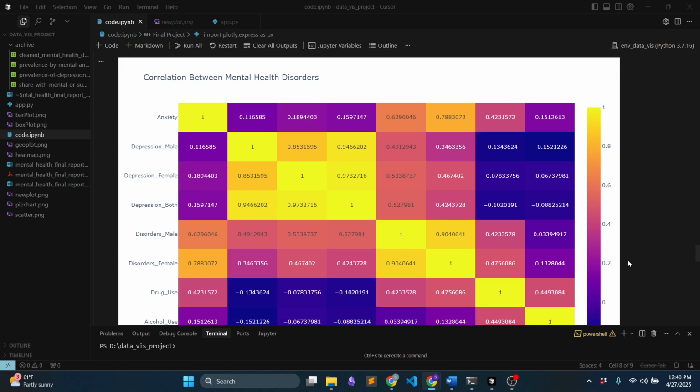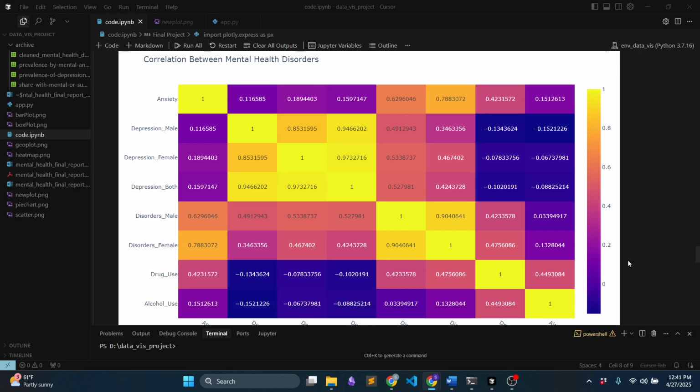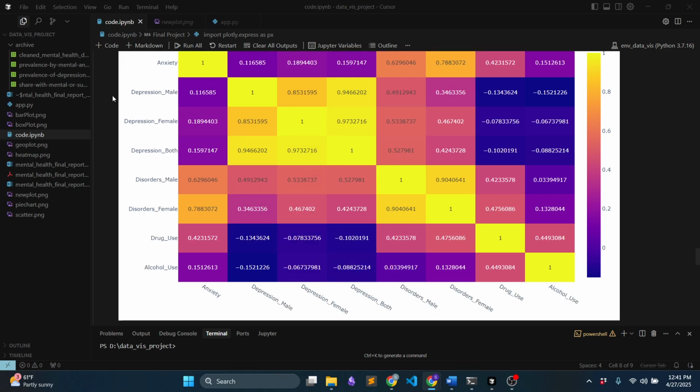Then I showed a heat map to visualize the correlation between mental health disorders, and I found some interesting patterns. The depression of female and depression of male are very highly correlated. You can see that the correlation is 0.85, which is very high.